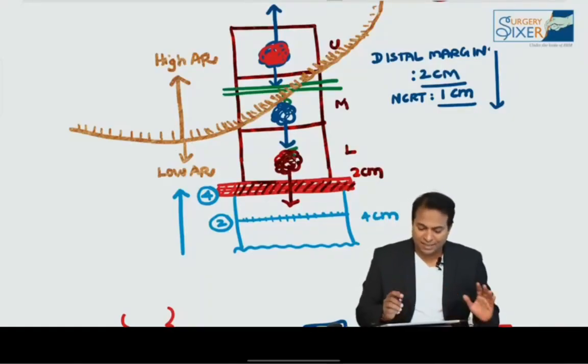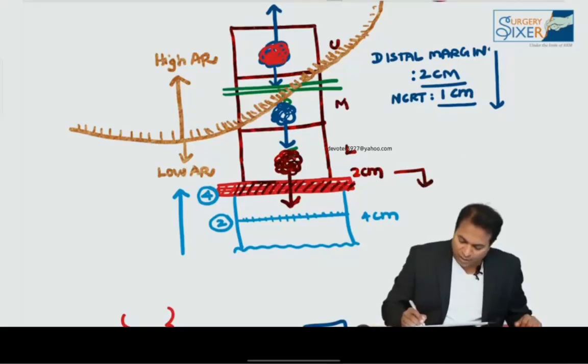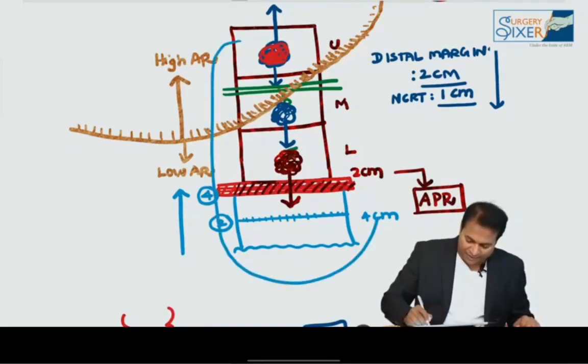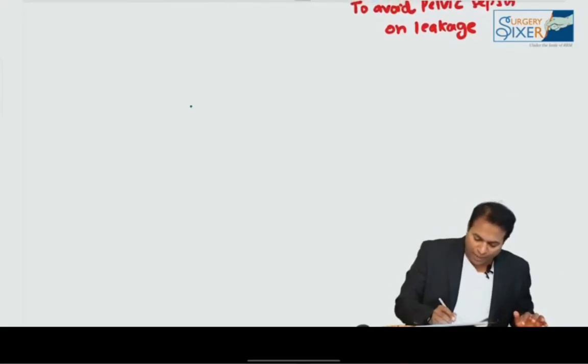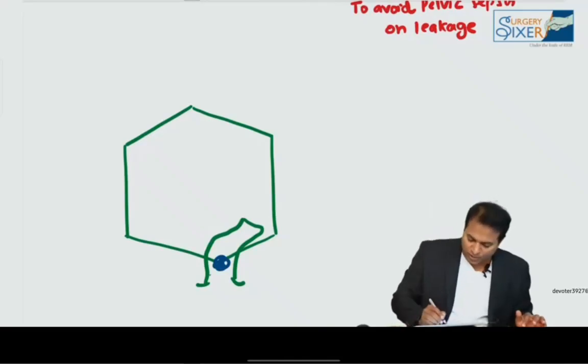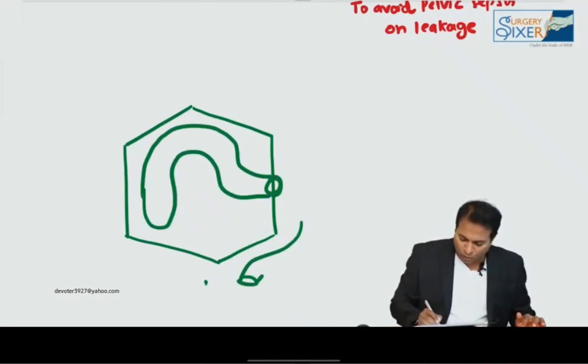So what will we do in such cases? In such cases where the tumor is very close to the puborectalis muscle, we should go for another operation known as abdominoperineal resection, in which you remove the entire rectum and anus. So we have to remove the anus, rectum, everything. For example, if the cancer is very low like this, we have to remove this completely, and we have to do a proximal permanent colostomy like this. The growth will be removed along with the anus like this.